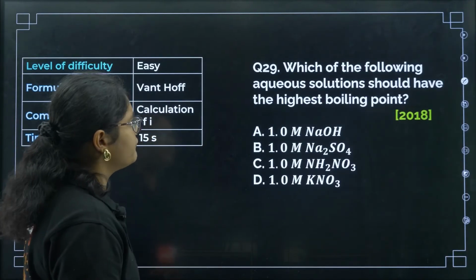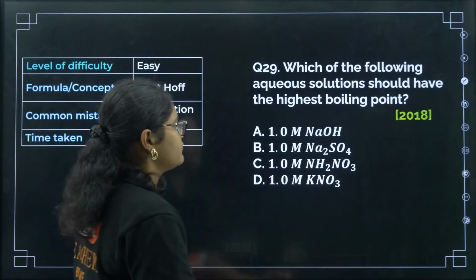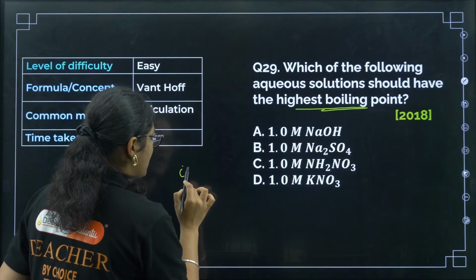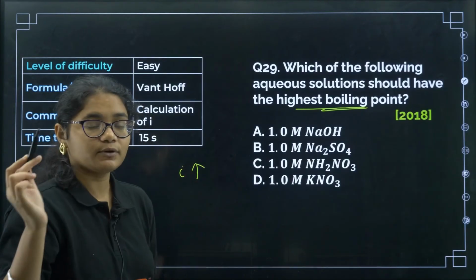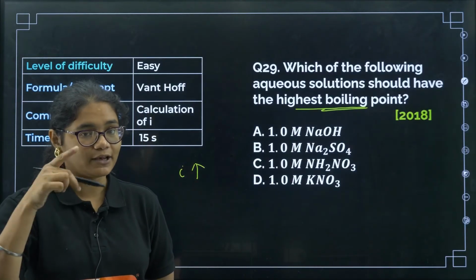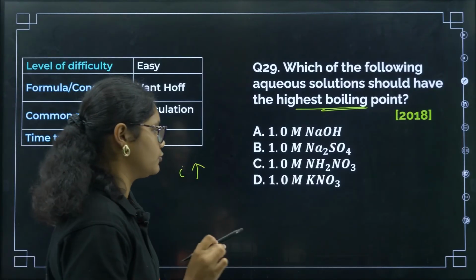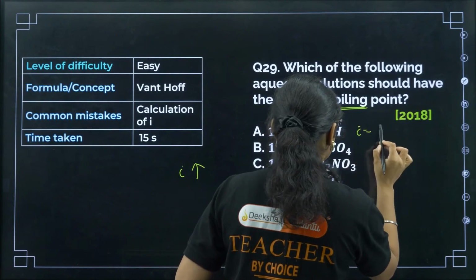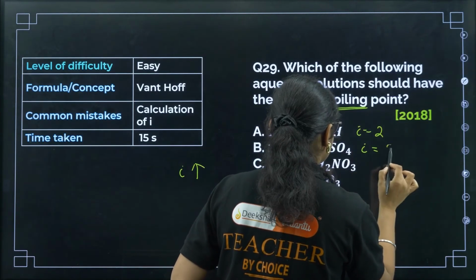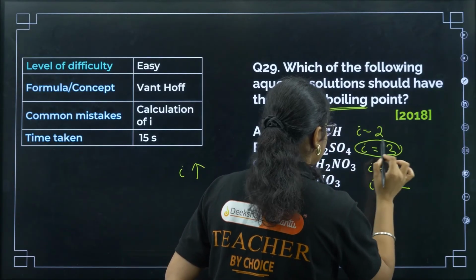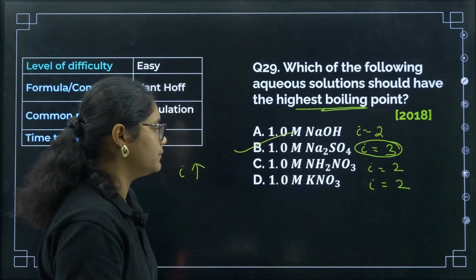Next question, which of the following aqueous solution should have the highest boiling point? Okay, so for highest boiling point what we need, I value should be maximum. If you remember highest freezing point, then I value should be minimum, but for highest boiling point I value should be maximum. Okay, so here I value is 2, here I value is 3, here also I value is 2, and here also I value is 2. So 3, that means the correct answer will be option number B here.